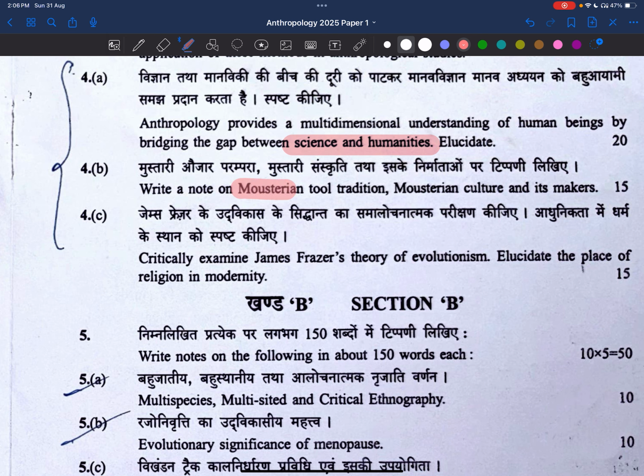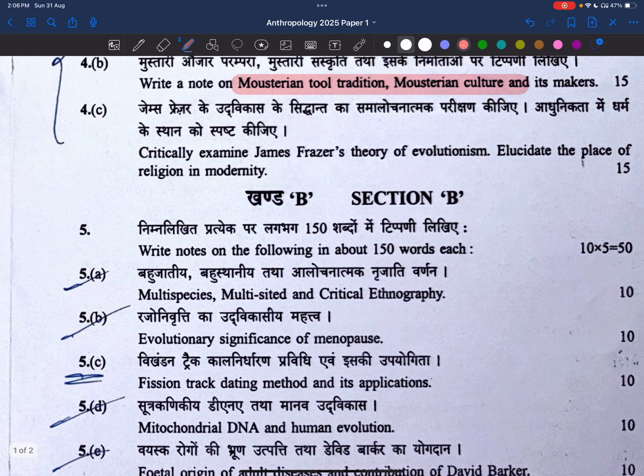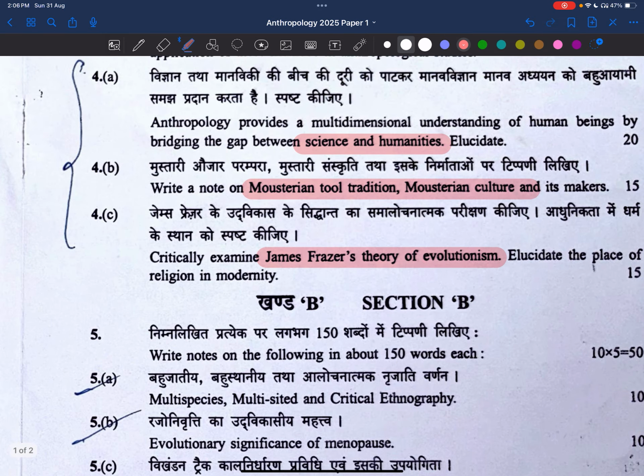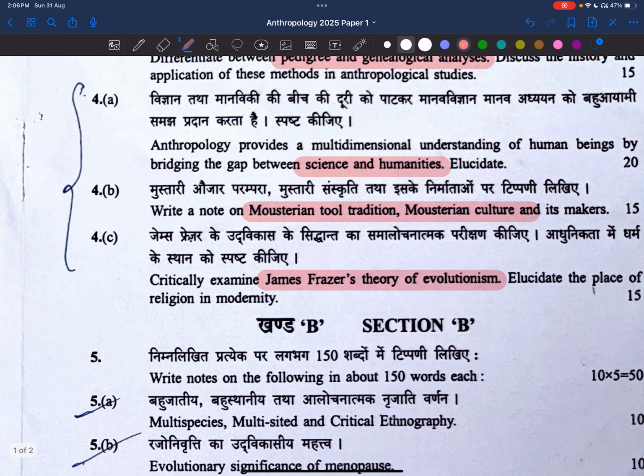Write on Mousterian tradition and Mousterian culture. This is also a direct question only, no problem, it can be done. Critically examine James Frazer's theory of evolutionism. Super, no problem. These are general questions only. Somewhat, UPSC has given some relief in this fourth question.